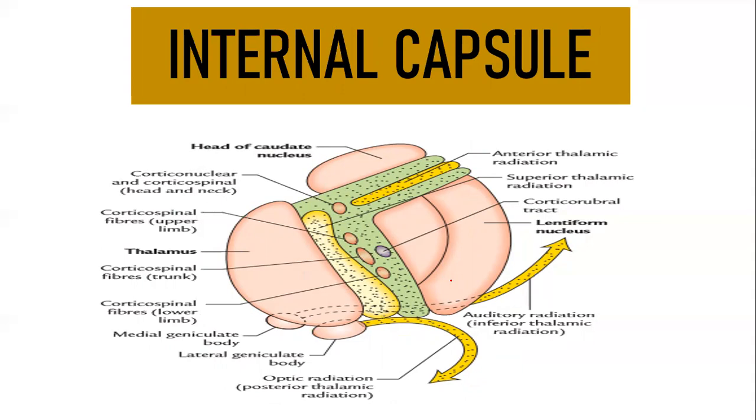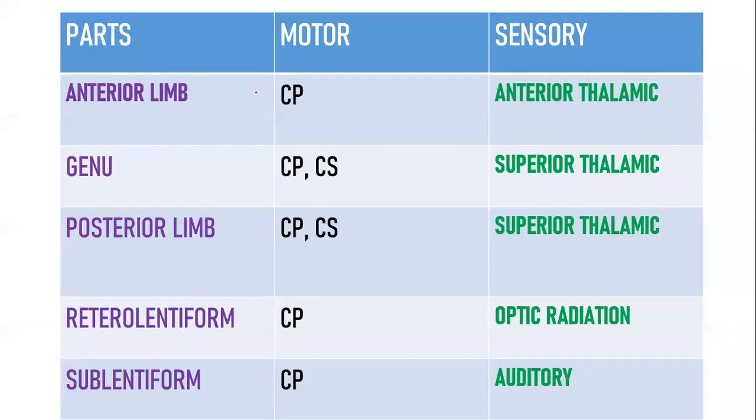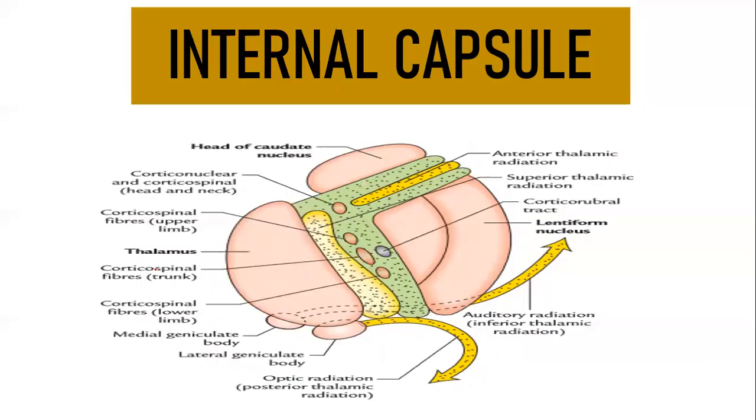If you take parts, we are going to have totally 5 parts. These 5 violet color things are the parts of internal capsule. You will have an anterior limb, and you are going to have a posterior limb. I mean, the posterior limb will come here now. I've just drawn it wrongly there. I'll just erase it, just a minute.